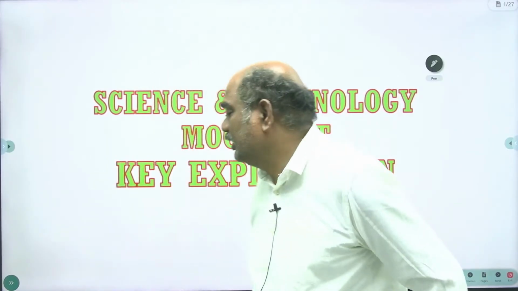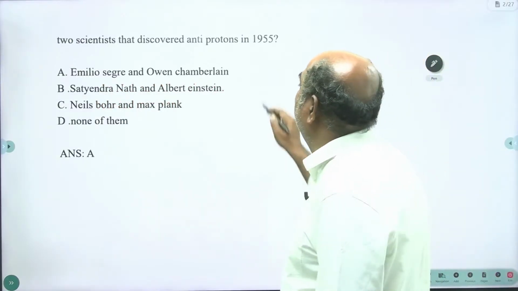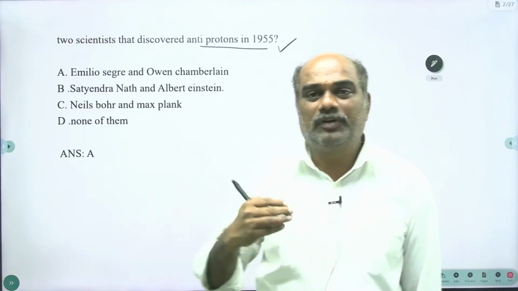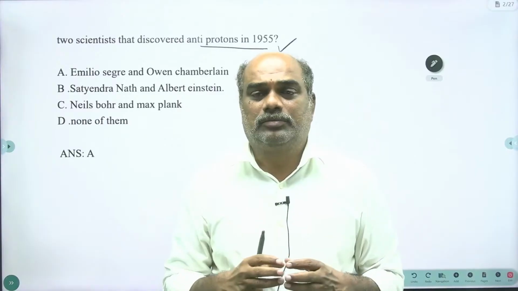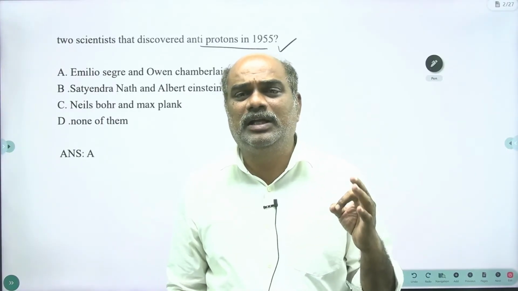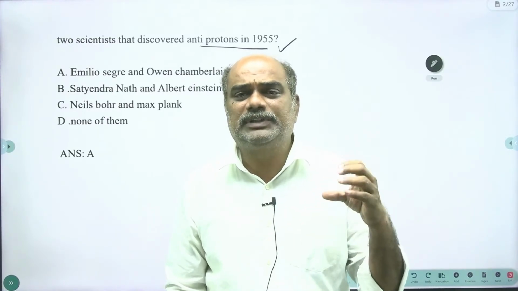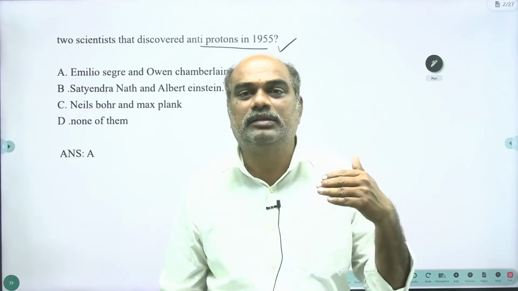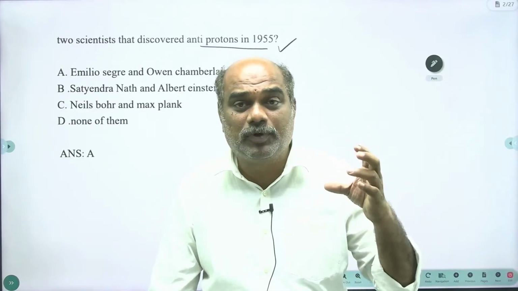So look at the first question. If you look at the first question, two scientists that discovered antiprotons in 1955. From the past 10 years, if you observe the Science and Technology question papers, particle physics is predominantly playing a key role. For example, in particle physics, you can see multiple components like quarks, anti-quarks, proton, antiproton.